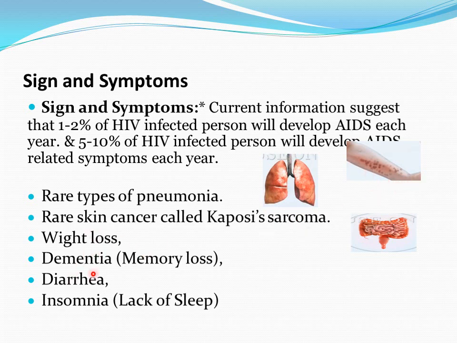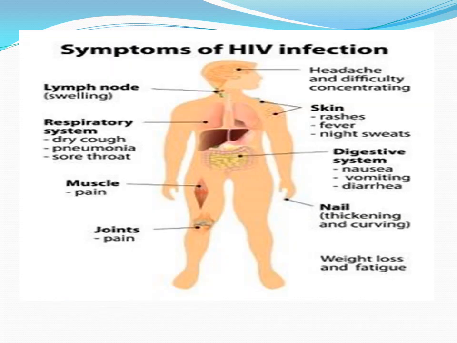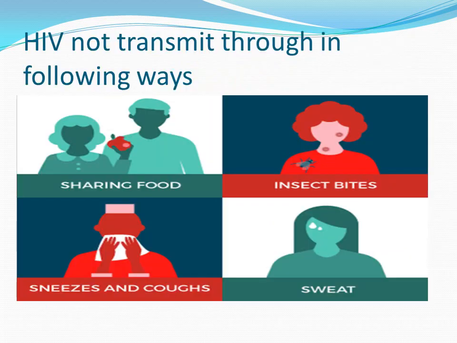Weight loss, dementia means memory loss. Diarrhea, it means an effect on the intestine, shown in this figure. Insomnia, it means lack of sleep. These all are the signs, symptoms or clinical features of an AIDS patient or HIV positive patient. This also shows the symptoms of HIV infection.